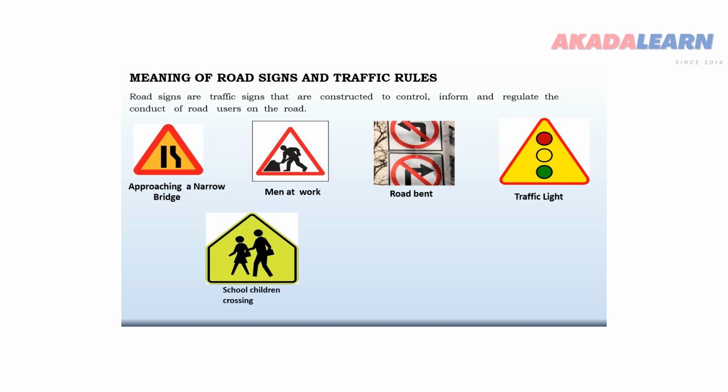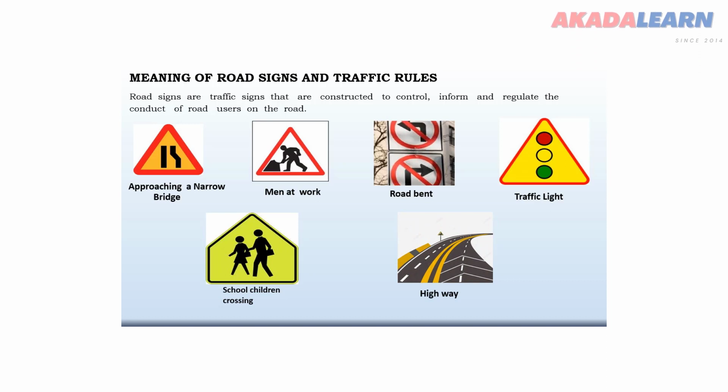Next sign we'll be talking about is school children crossing. Now I believe you must have seen this around your school environment. This is usually put in places where schools are. By the close of the day, it signifies that every road user should slow down for children coming from school to cross the road. Finally, this is highway. This shows that you are approaching a highway.